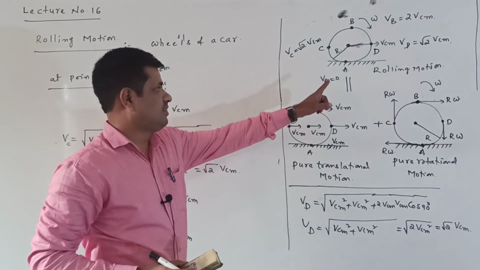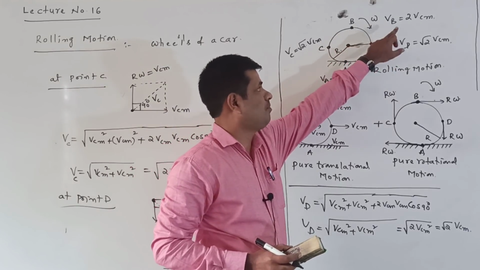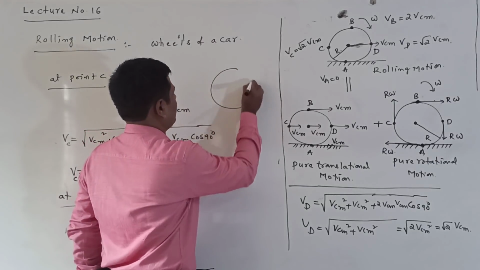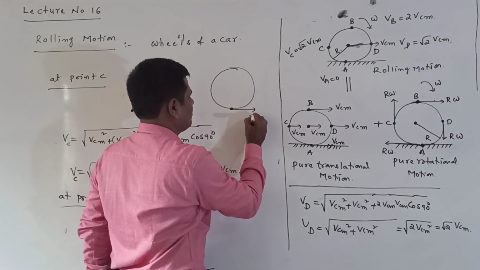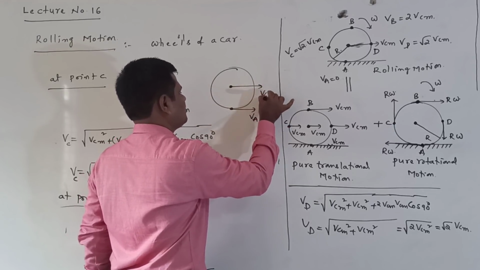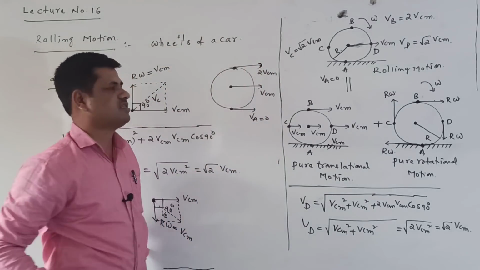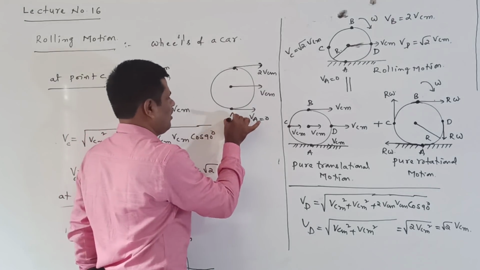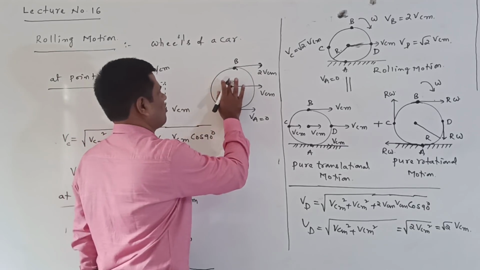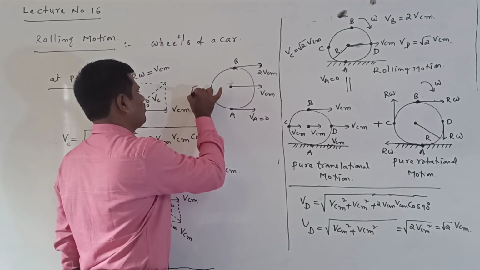Observe here. At the point of contact the total velocity is 0. At the middle it is VCM. At the top it is 2 VCM. I discussed this in the first class. In the first class I told you the velocity at the point of contact is VA equal to 0, here the velocity is VCM, and here the velocity is 2 VCM. When going in the upward direction the velocity is gradually increasing. This is at point A, this is at point B, and this is at the center of mass, where the velocity is VCM.